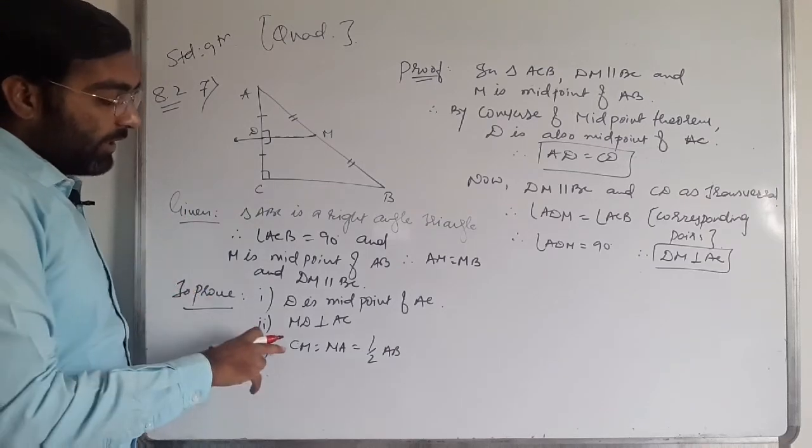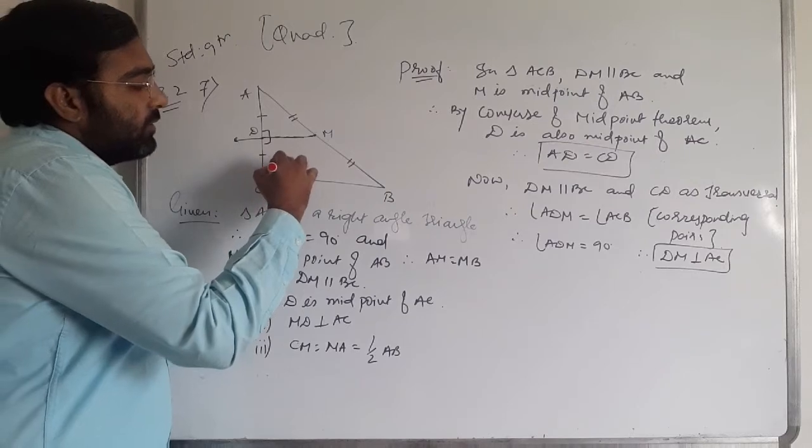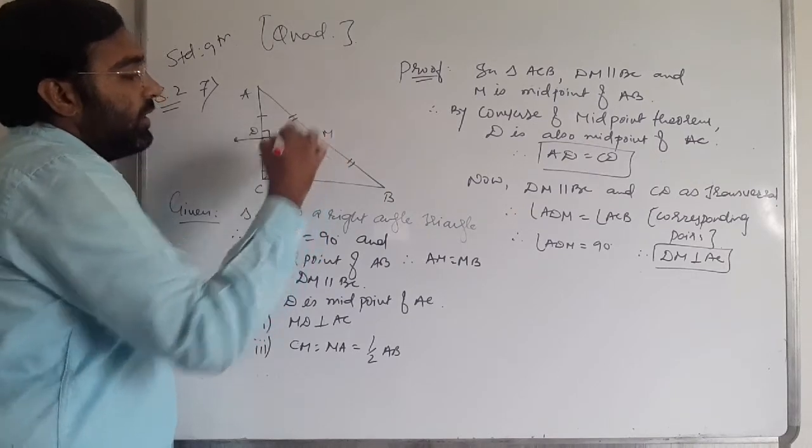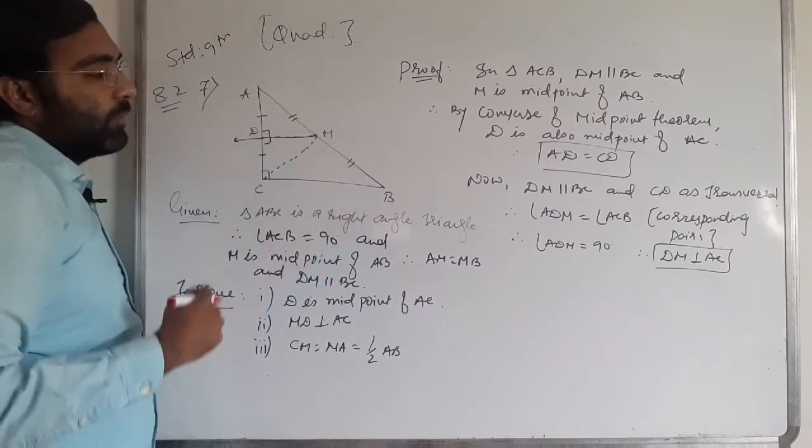Now we have to prove that CM equal to MA equal to half AB.